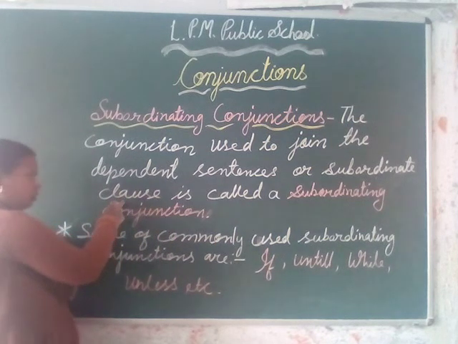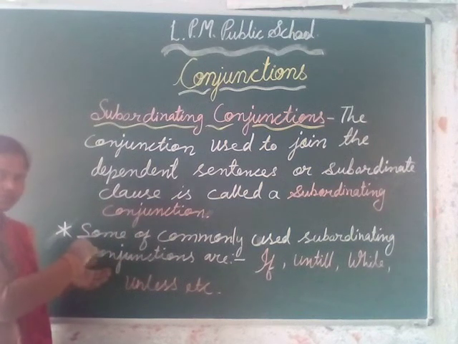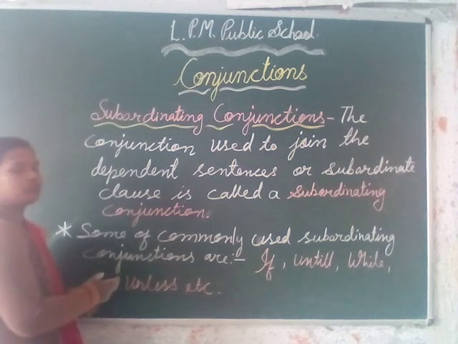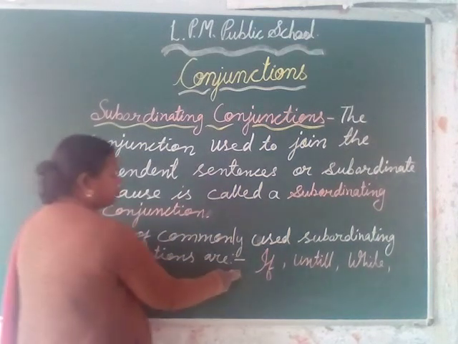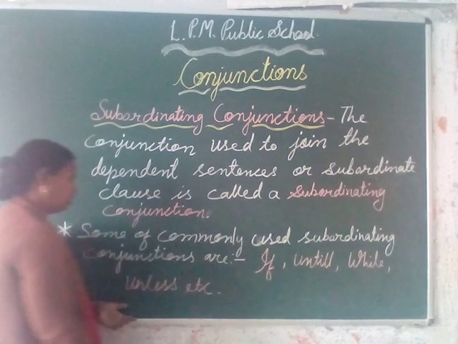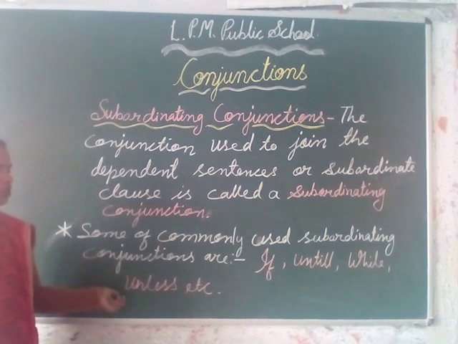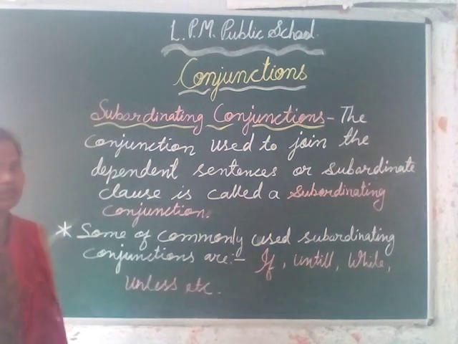So, the word used to join sentences which are dependent on each other is called a subordinating conjunction. Some of the commonly used subordinating conjunctions are if, until, while, unless.